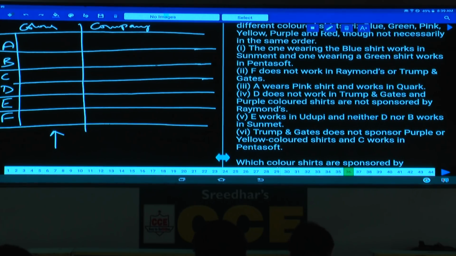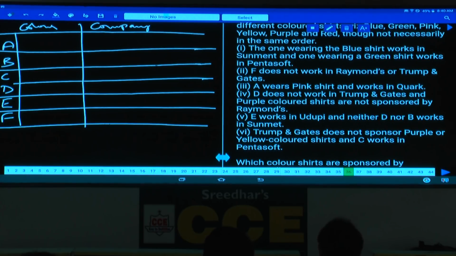So how many possibilities are there in this one? There are 6 possibilities for all the 6 persons. As of now, no information is given about this one, hence we cannot represent the data. We have to read the information once again, and as soon as we read the information, we should represent the data accordingly.